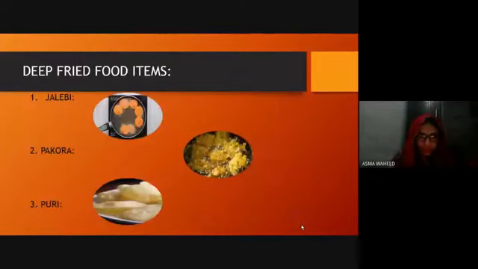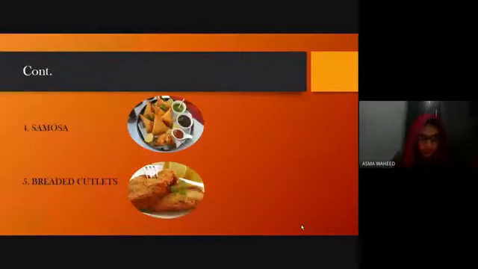Here are the mouth-watering examples of some deep-fried foods. First one is jalebi, second one is pakoras, third one is puri, fourth is samosa, and fifth is breaded cutlets. Cutlets, some of them we are also experiencing in this Ramadan.